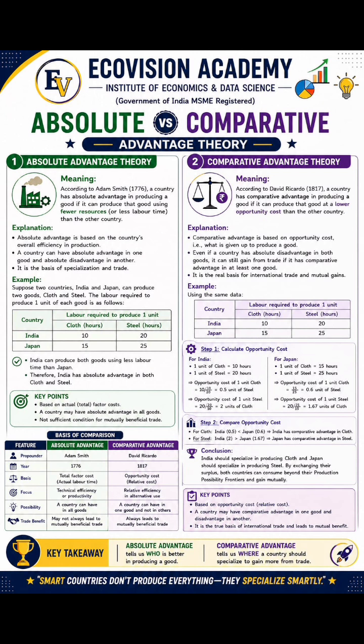Now, how to calculate this absolute advantage and how to calculate this comparative advantage, how to calculate the opportunity cost, which will be discussed in the detailed playlist of international trade that will be soon launched by Ecovision Academy.